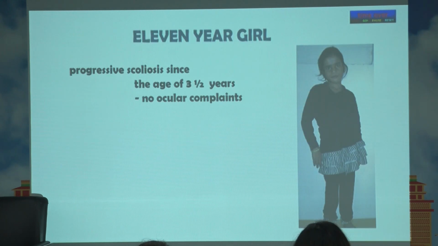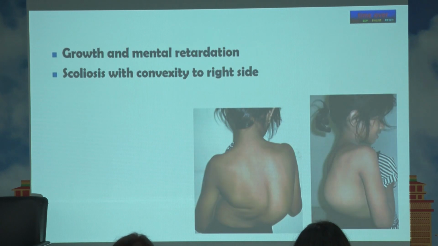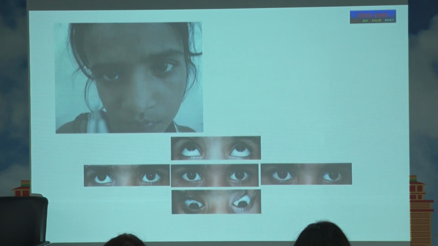This is showing an 11-year-old girl, you can see, and other than scoliosis to the right, look at the movements. No horizontal movement, vertical movements are perfect. They have convergence which is intact, and they may be confused with bilateral DRS. If you don't look at them carefully, somebody would think that this is DRS, but this is not DRS because there is no globe retraction, no other finding of DRS.